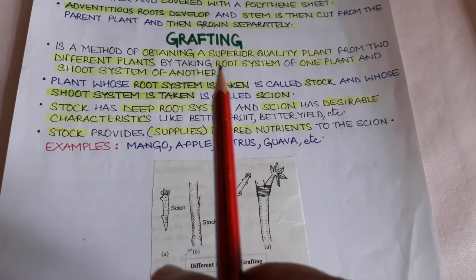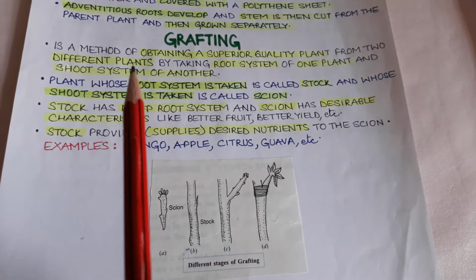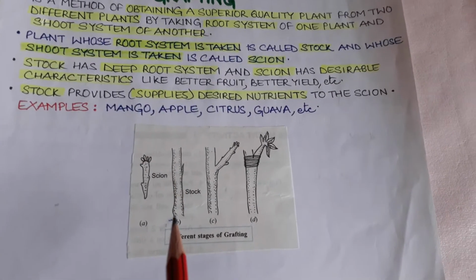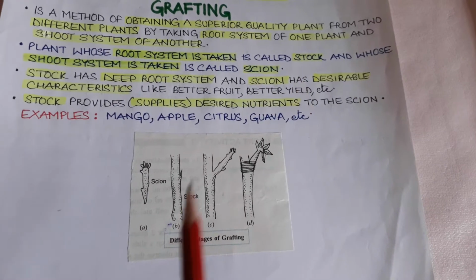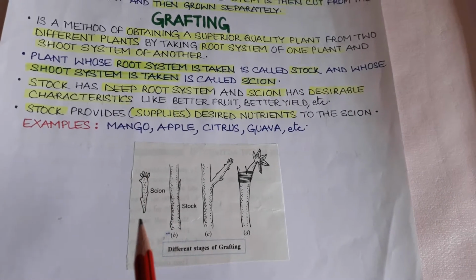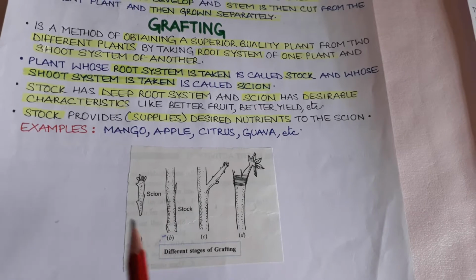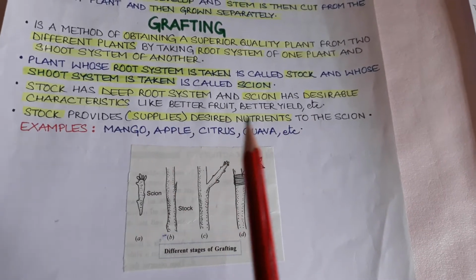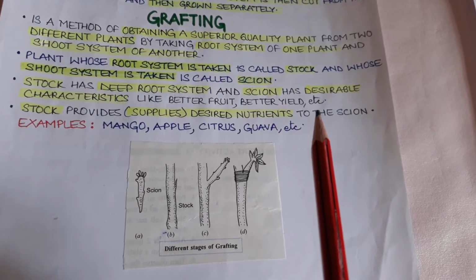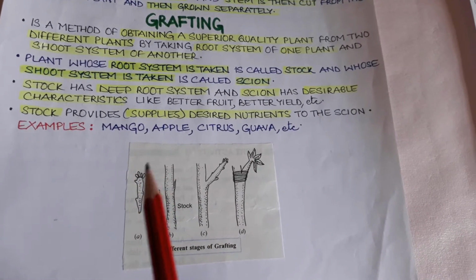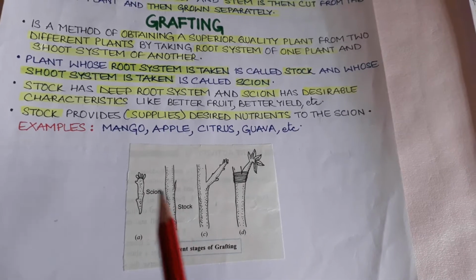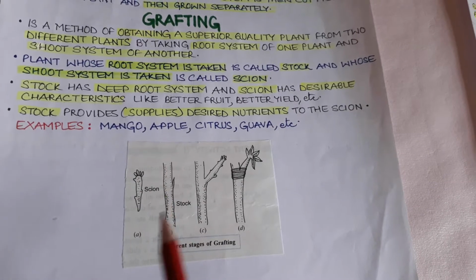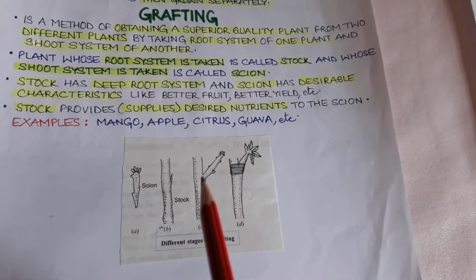Grafting is a method of obtaining superior quality plants from two different plants. From one plant, the root system is taken and it is called the stalk, and the second plant is the plant that has the desirable characteristics like better fruit, better yield, high quality seeds, etc. The portion of that plant is called the scion. Once the stalk and the scion are chosen, both are cut obliquely and the scion is placed on the stalk.